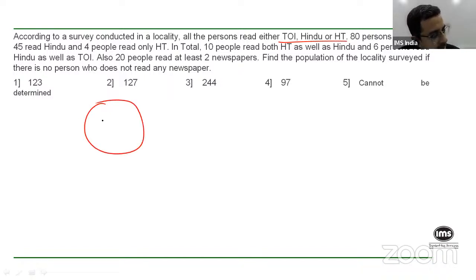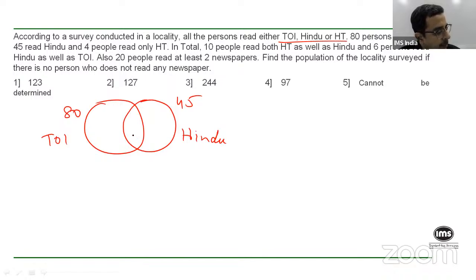Right. So if this is your TOI circle, right? It is 80 people who read TOI, right? Then 45 read Hindu, some of whom may read TOI also, so there might be an overlap, right? And 4 people read only HT, right? Who are the people who read only HT? This, right? So that's what it says. 80 people read TOI, 45 read Hindu, and 4 people read only HT.